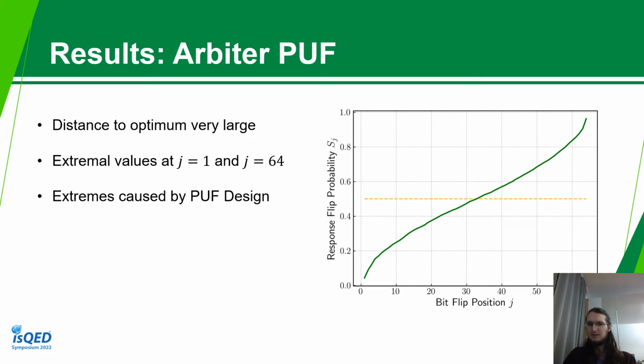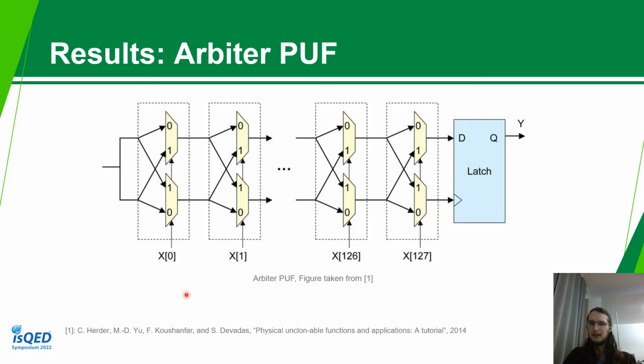We can explain this behavior if we look at the PUF design again. We can see that we start with these two signals, and at the beginning, based on what path they take, some delays are added. But what delays are added here don't really matter in the long run for this PUF. There are lots of different stages again, and these could overrule these delays added in the beginning. So it's not decided which of these signals has won yet. And then we have a race through the PUF. And at the end, one of these signals will have won already. One of them will be way ahead of the other one. For now, let's just expect the top one to have won.